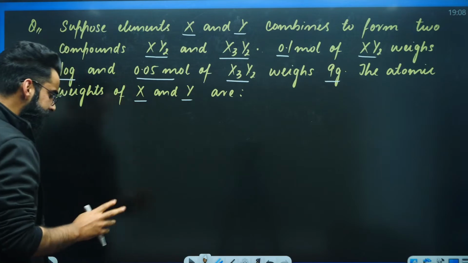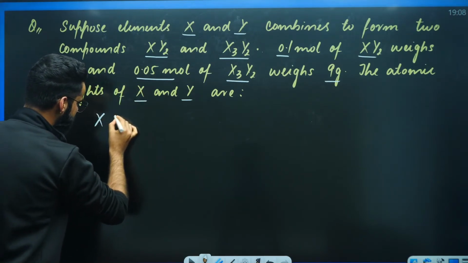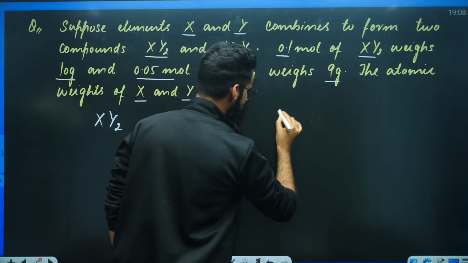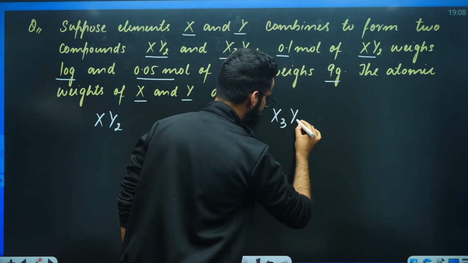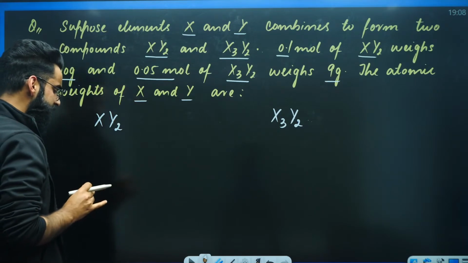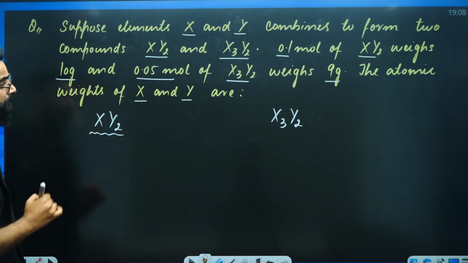As far as the question is concerned, how many compounds do we have? We have got 2 compounds. One is your XY2, one more is your X3Y2. These are the 2 compounds which we are given with, right? Now, my dear students, the first point which is given as per the question, what is that?